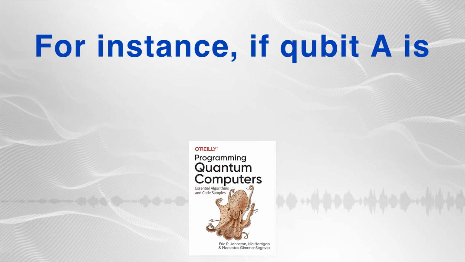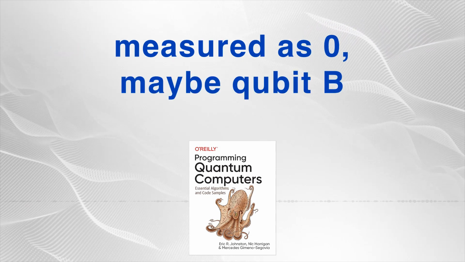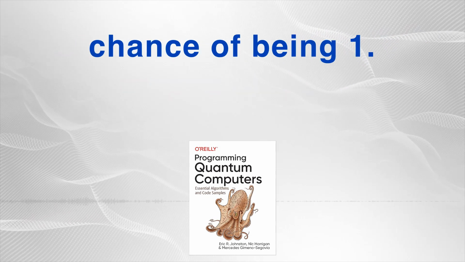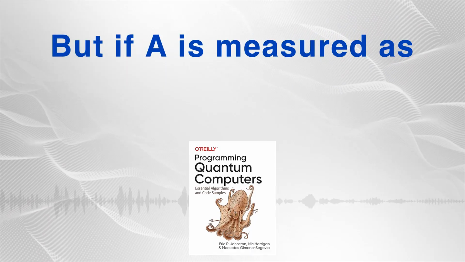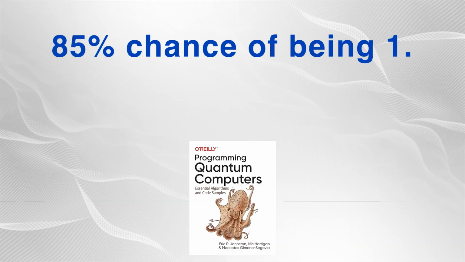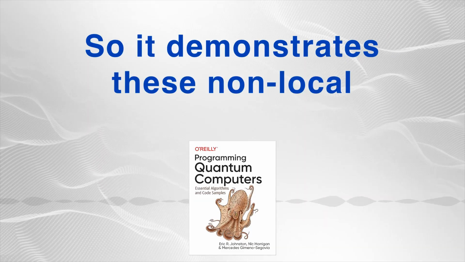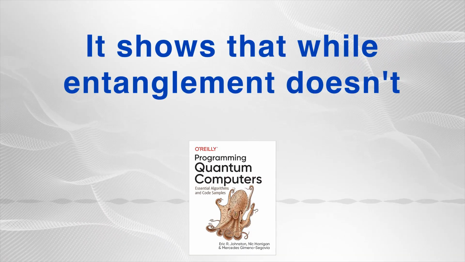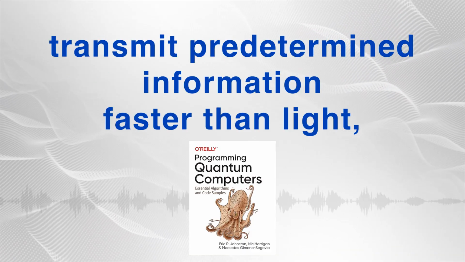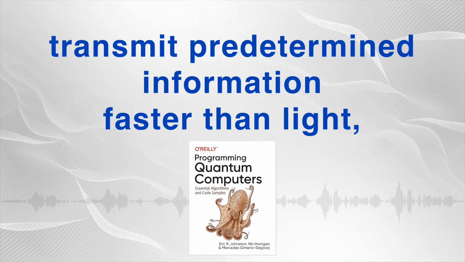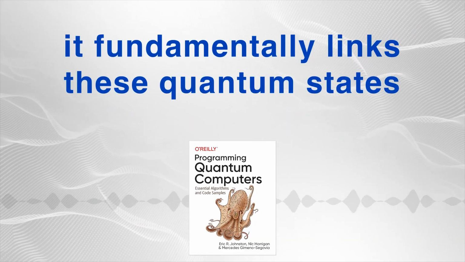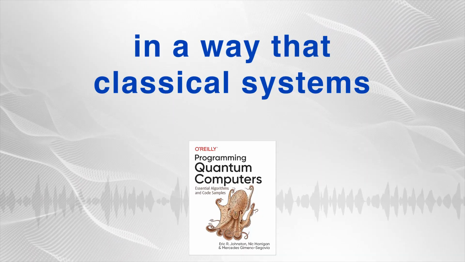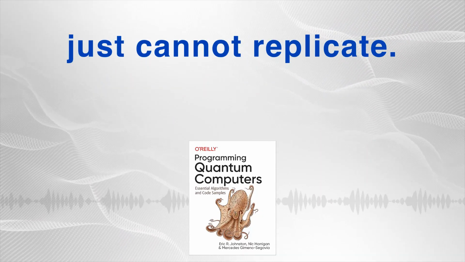For instance, if qubit A is measured as 0, maybe qubit B then has only a 15% chance of being 1. But if A is measured as 1, maybe B now has an 85% chance of being 1. So it demonstrates these non-local correlations. Exactly. It shows that while entanglement doesn't transmit predetermined information faster than light, it fundamentally links these quantum states in a way that classical systems just cannot replicate.